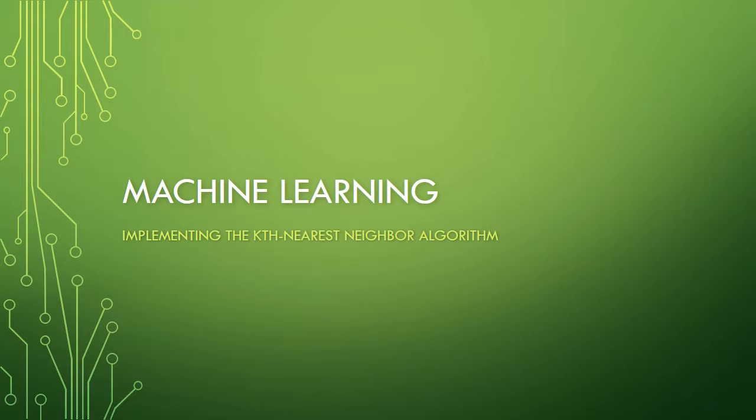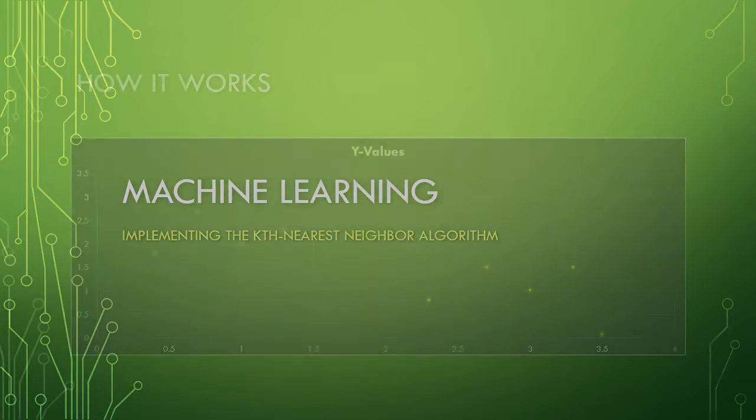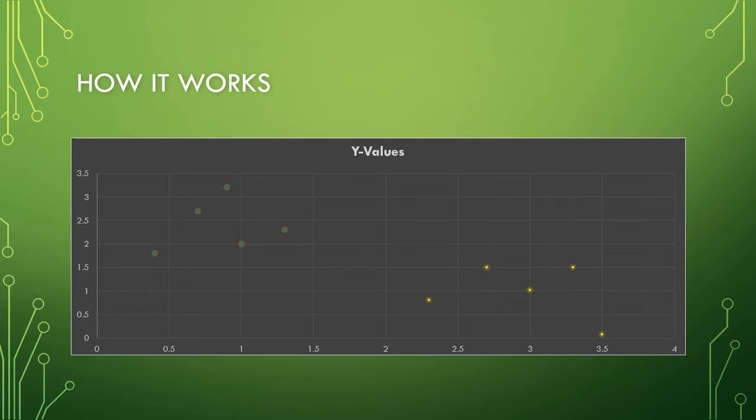Okay, now that we're done talking about the statistics of the project, let's start talking about machine learning. For this project, I wanted to see if I could train a machine to accurately categorize students into different clusters based on their academic data. I decided to implement the kth nearest neighbor algorithm. The way the kth nearest neighbor algorithm works is actually very simple.